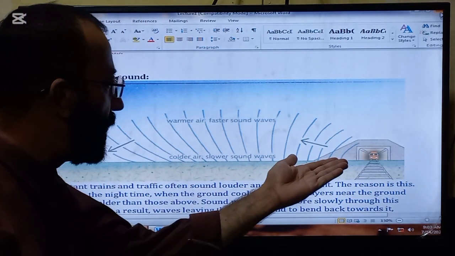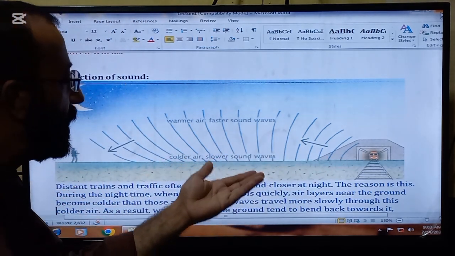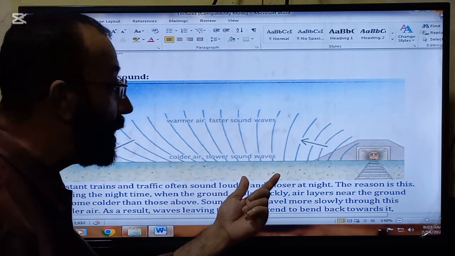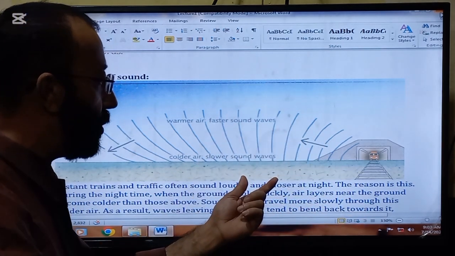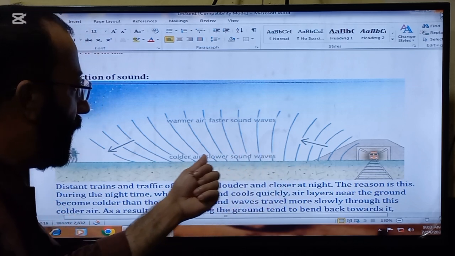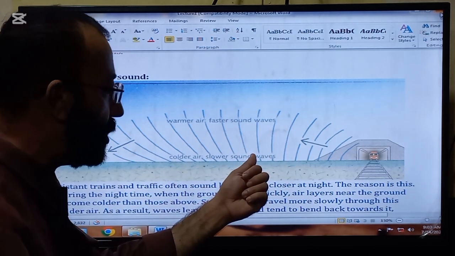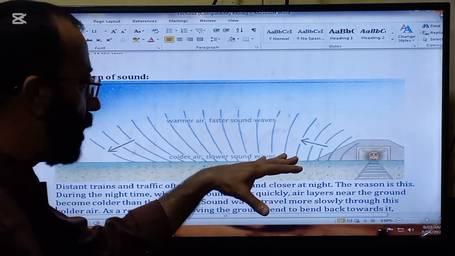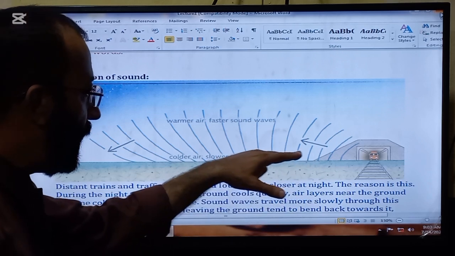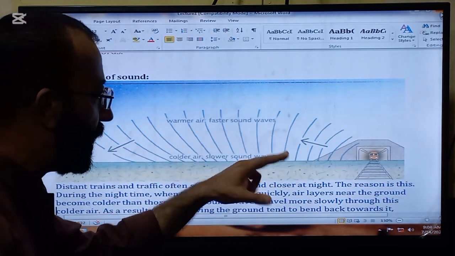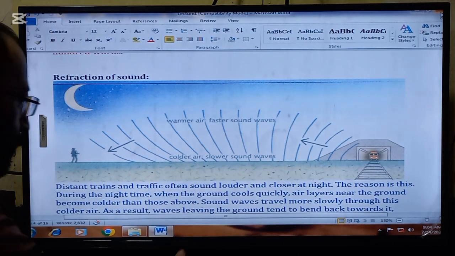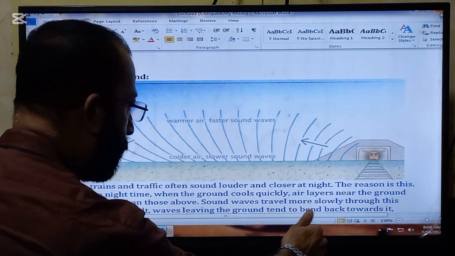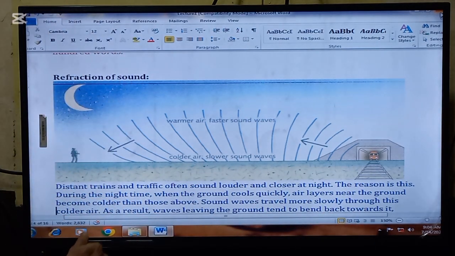So the air layer near the earth gets colder because the earth at night becomes colder. That's why the speed of the sound in the air layer near the earth becomes slower. So look now, sound waves travel more slowly through this colder air.